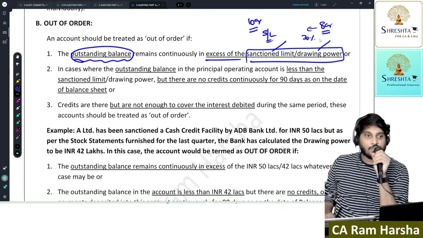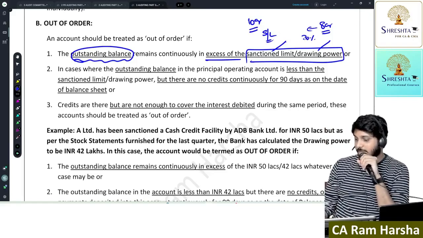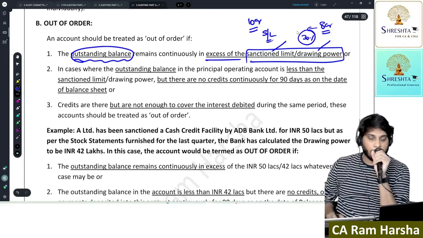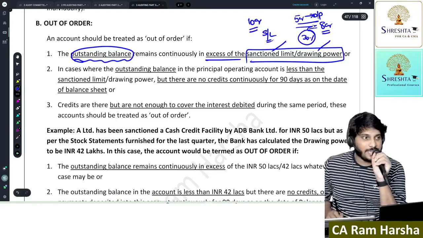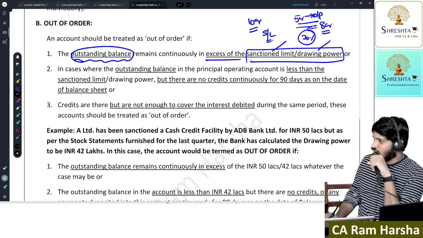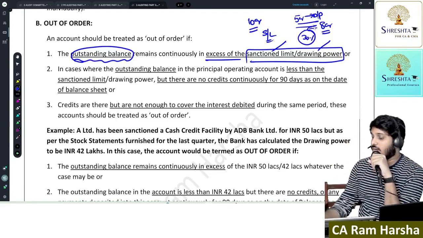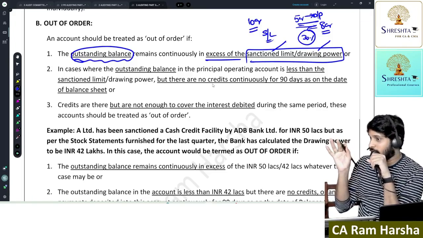So I will look at your stock consumption analysis, and I kept a 30% margin. Approximately 5 crore I gave you as drawing power. Which means I gave you a working capital loan sanction of 10 crores, but can you draw 10 crores? You can draw only up to 5 crores, because the power given to you is only to draw 5 crore.